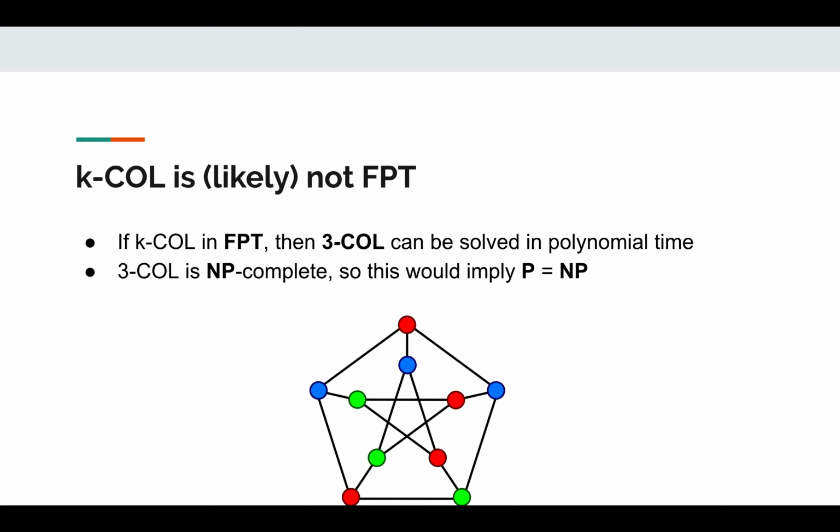Now, it's a well-known fact that for the fixed parameter k equals 3, this problem of 3-colorability is NP-complete. But if we thought that k-colorability was in FPT, then this would mean that 3-colorability could also be solved in polynomial time. Now, this would imply that P equals NP, and with the current state, we don't believe that this is the case. So k-colorability is likely not in FPT.